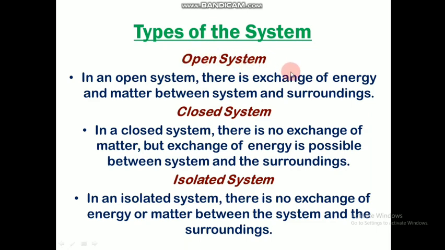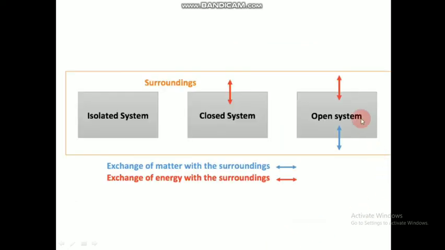So open system, there is both exchange of energy and matter. In closed system, there is exchange of energy but not matter. But in isolated system, there is neither exchange of energy nor exchange of matter. So these are the three systems which we have in thermodynamics. It can be represented like this. In open system, there is exchange of matter and of energy. In closed system, there is exchange of energy with the surrounding. In isolated system, there is no exchange of matter and of energy.